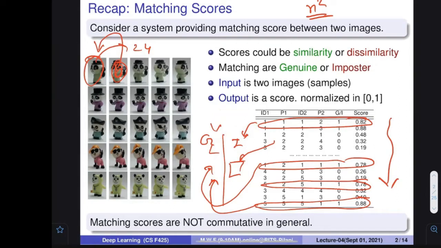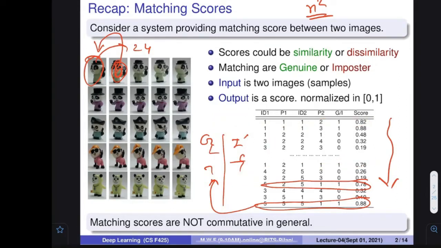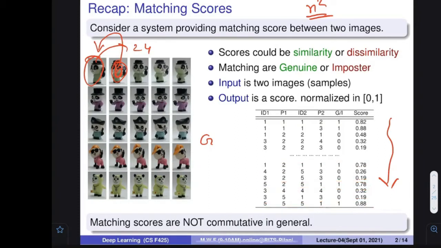Let us focus on this particular table. So let us only consider the genuine one. In the genuine one only genuine scores are there. So how would the scores be there? You are going to get these rows. For example, these rows are there.